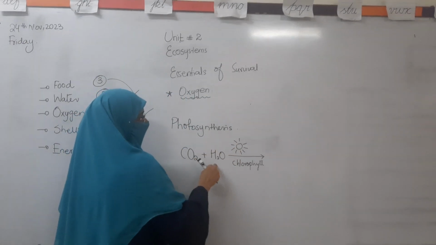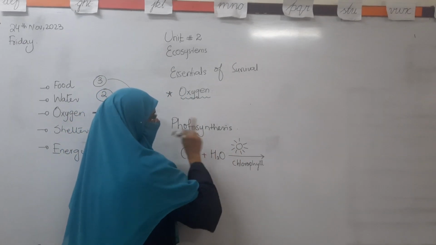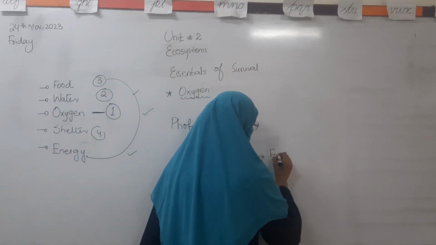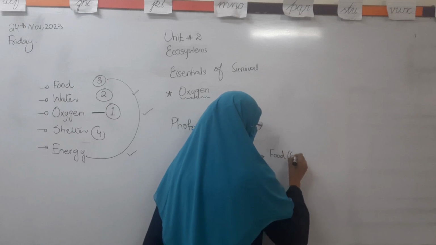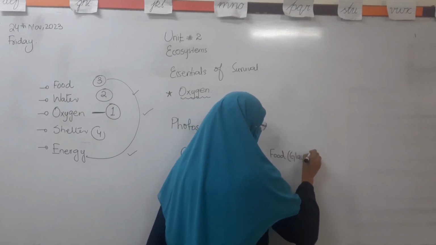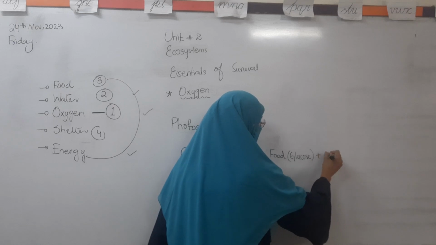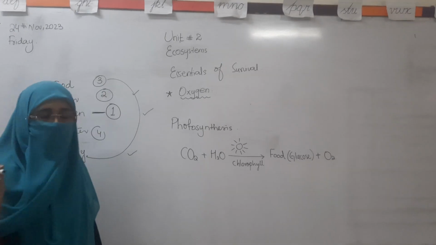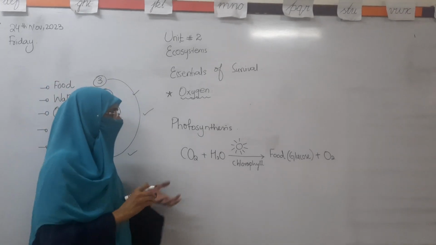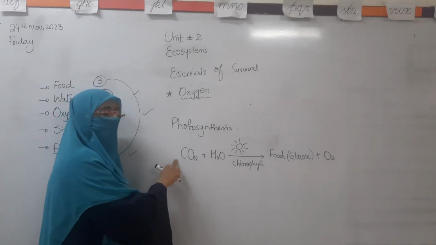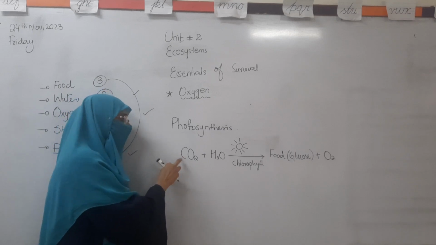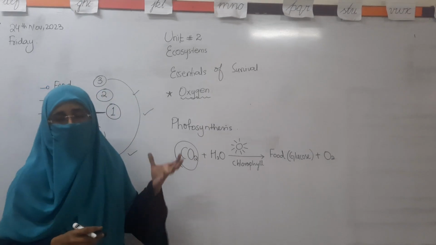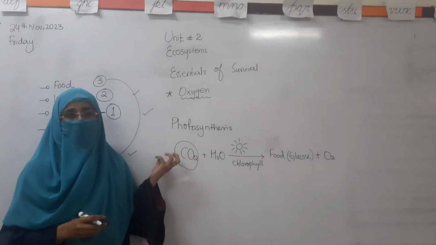By having all four factors, the plants are able to make their food, that is, glucose, and it is also giving us the gas which is called oxygen gas. So, if the plants are getting the carbon dioxide from the air, that carbon dioxide is given by us.